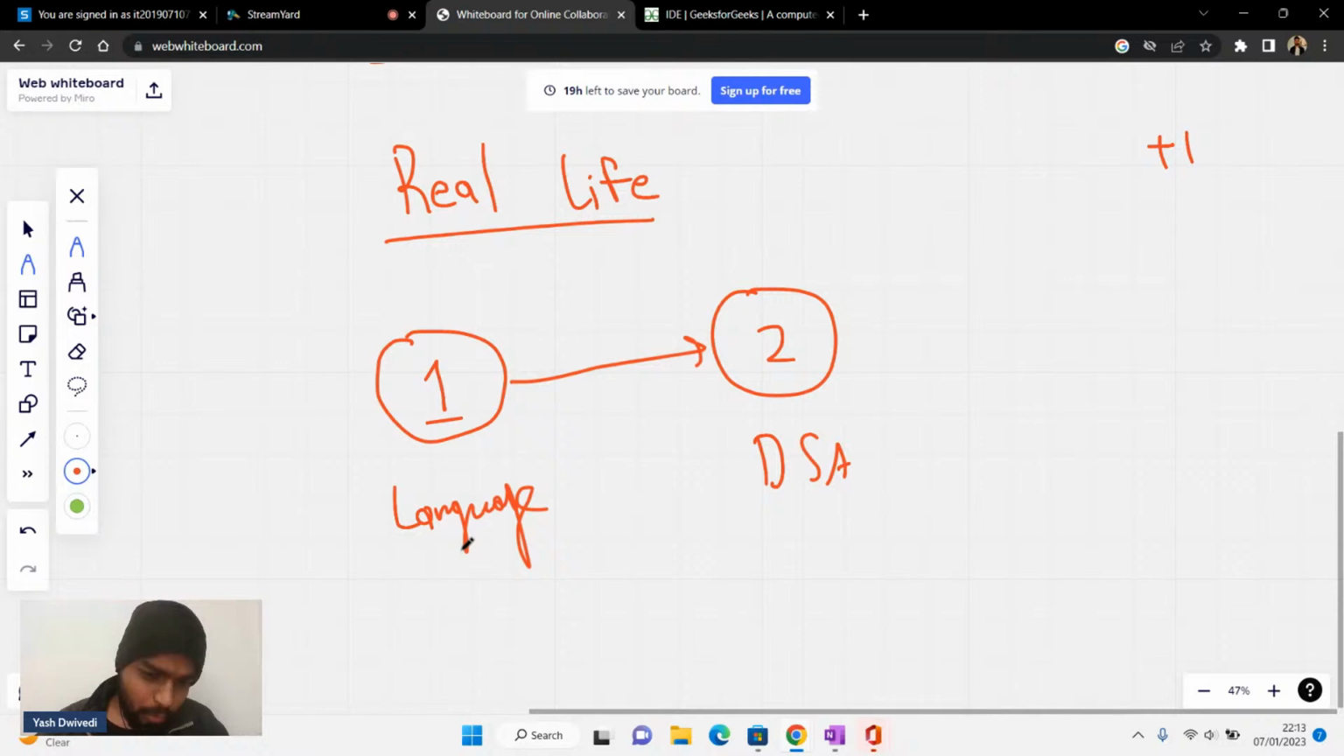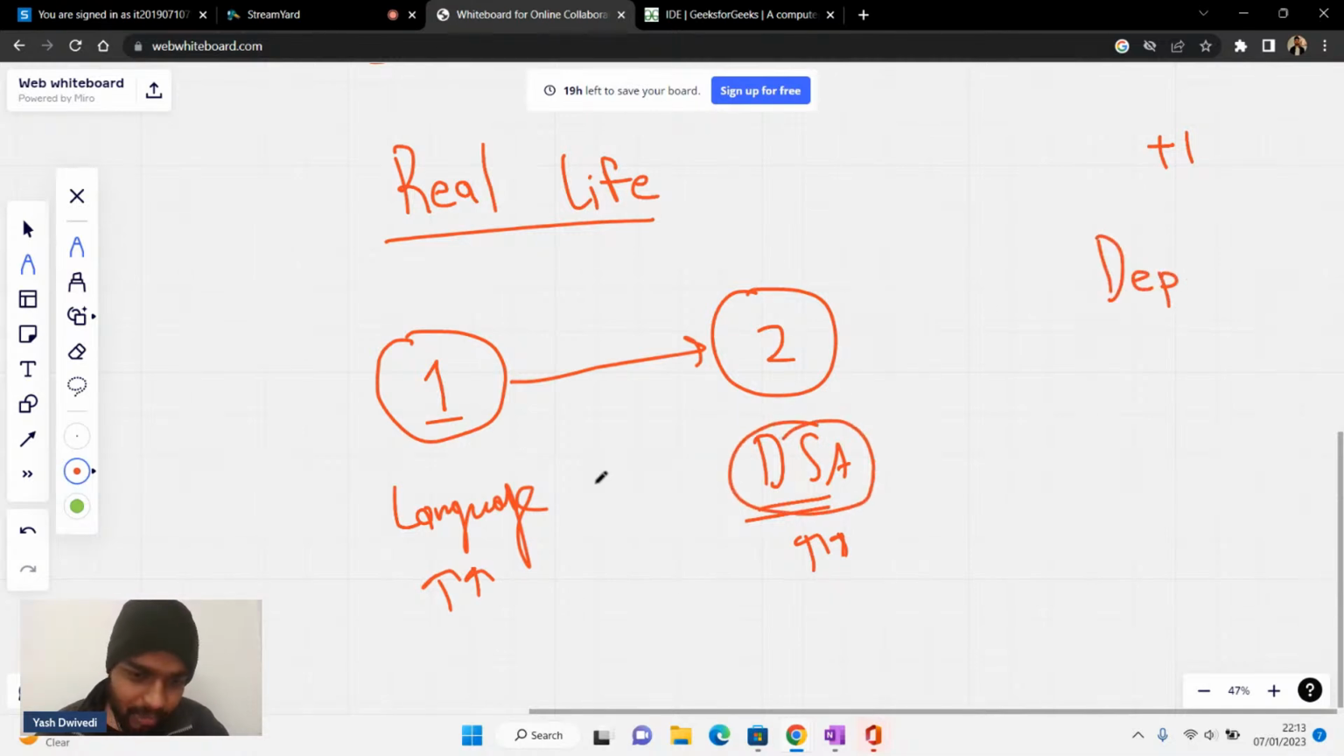In order to do a particular language, you also need DSA. Sorry, in order to do DSA you need a particular language, right? So please write D, DEP in the chat. There is some dependency, right? You can see that for doing DSA you are dependent that first of all you should do a language, right?